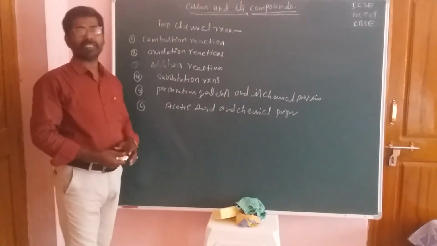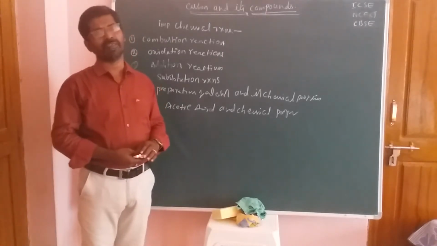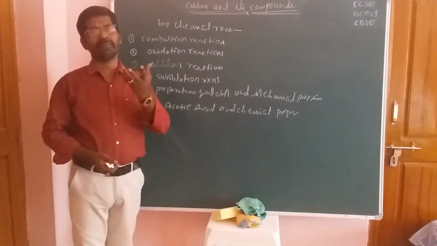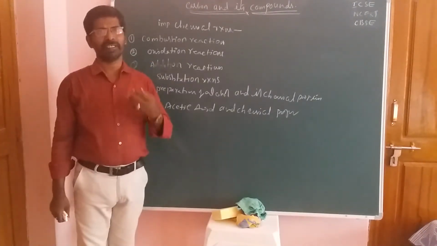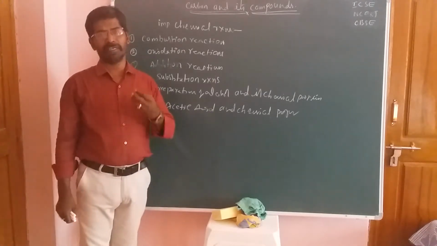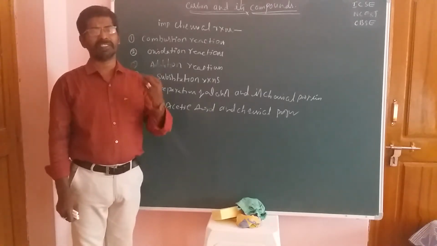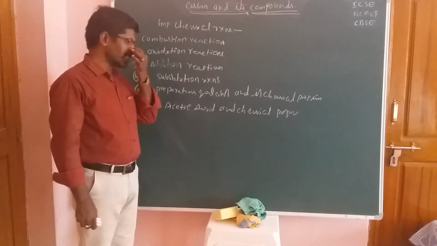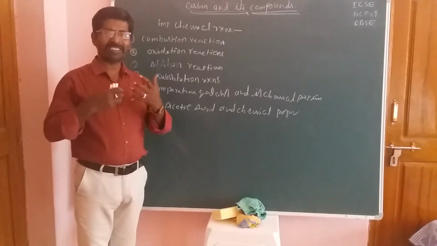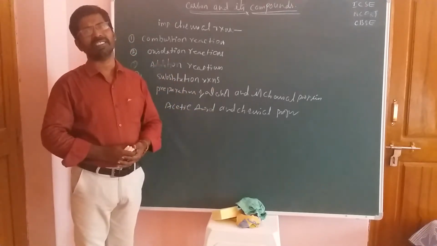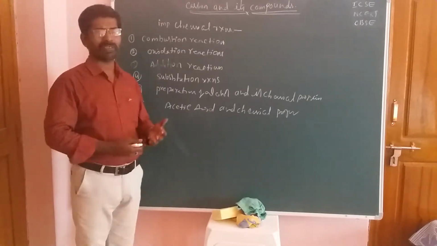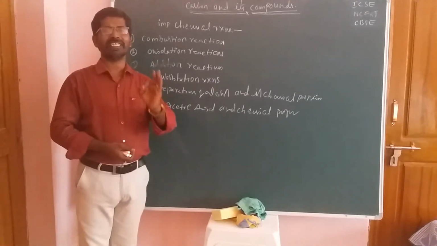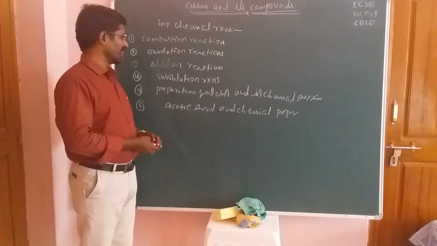What are the most important chemical reactions in carbon and its compounds? The first one is the combustion reaction. Combustion reaction is nothing but a burning reaction with the help of oxygen, where a limited amount or an excess amount of oxygen is supplied. The next one is the oxidation reaction. Oxidation reactions are generally carried out using oxidizing reagents such as alkaline KMnO4 or K2Cr2O7, or any other oxidizing reagent. And the next one is the addition reaction.